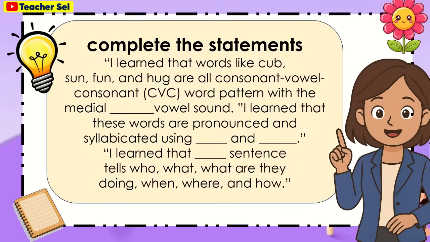Complete the statements. I learned that words like cub, sun, fan, and hug are all consonant-vowel-consonant or CVC word patterns with the medial blank vowel sound. I learned that these words are pronounced and syllabicated using blank and blank. I learned that a blank sentence tells who, what they are doing, when, where, and how.